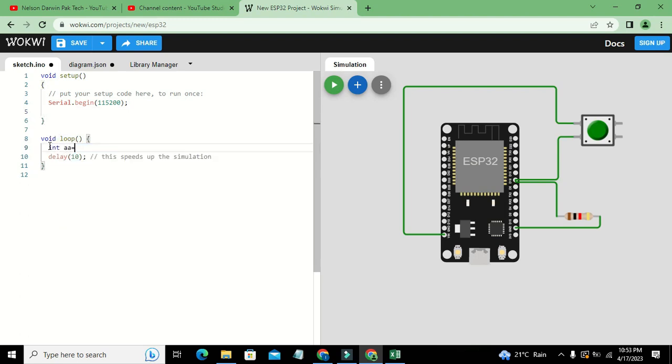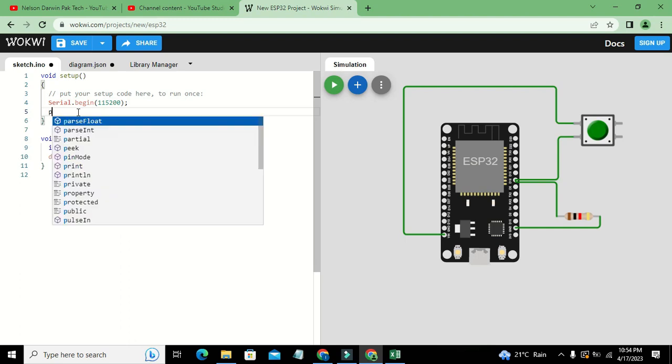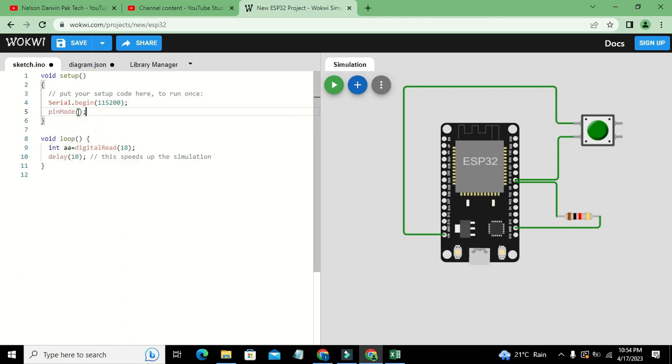of 18. You are not supposed to write D18 because D18 is not declared according to the ESP32 architecture. And here we will write pinMode. First we will declare it as an input pin. This is necessary, whether you are using it for input or output. So here we have declared it as input, so now we can read its status digitally.